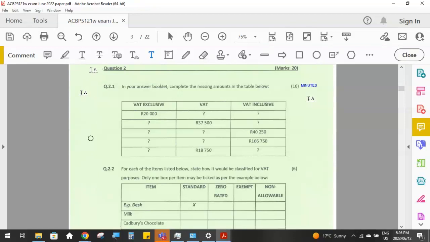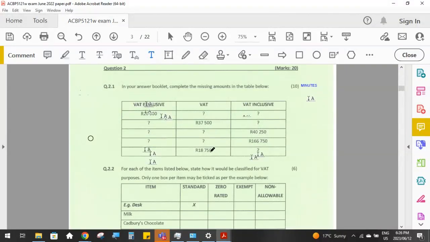And this is your very favorite, VAT calculations. So they have given us 3 columns: the VAT exclusive column, the VAT column, and the VAT including column. For each line, for each transaction, they have given us one of the amounts, and you have to calculate the other 2 missing amounts.